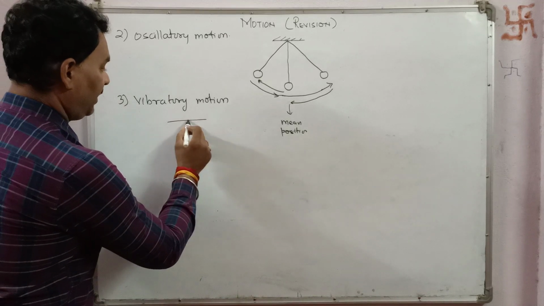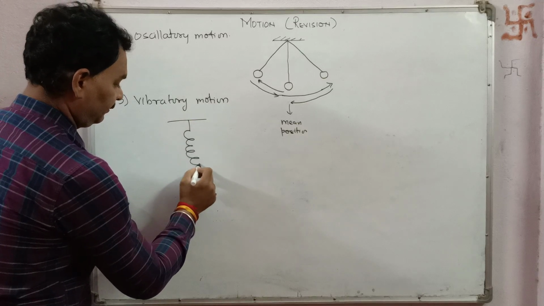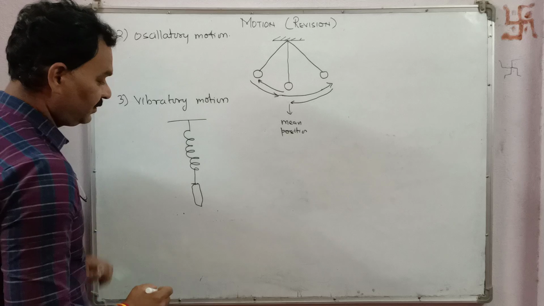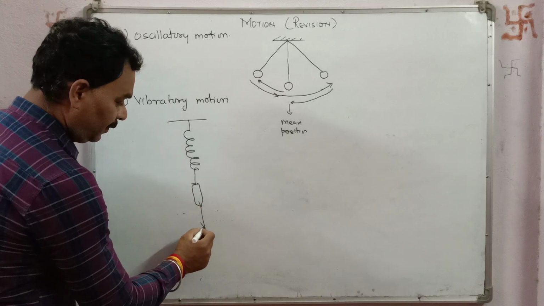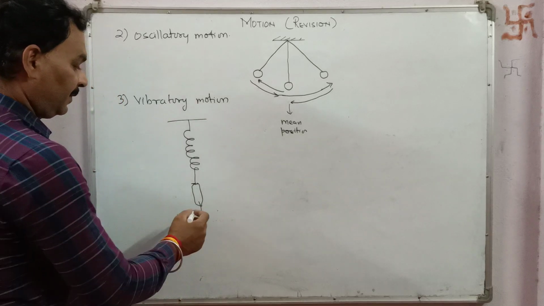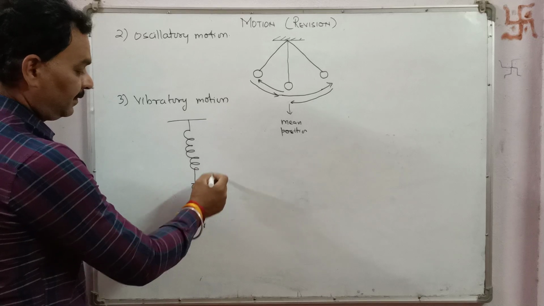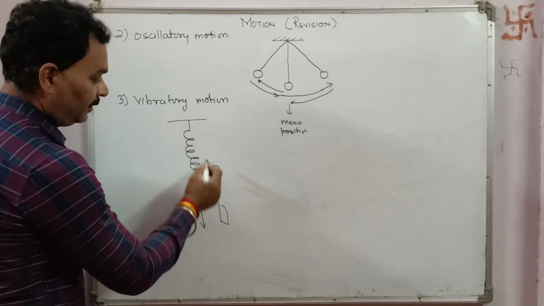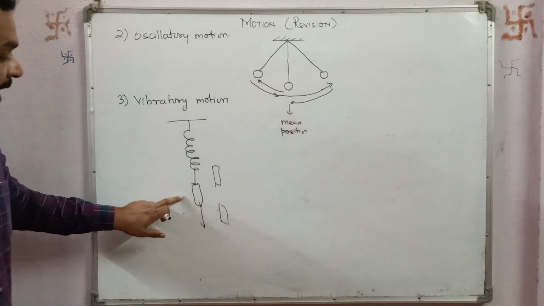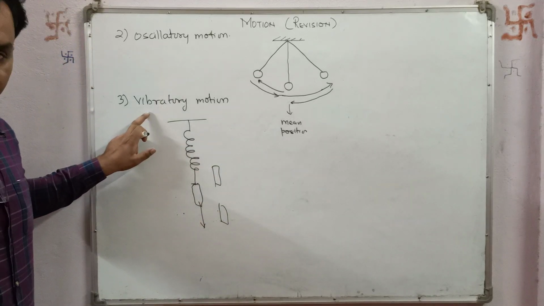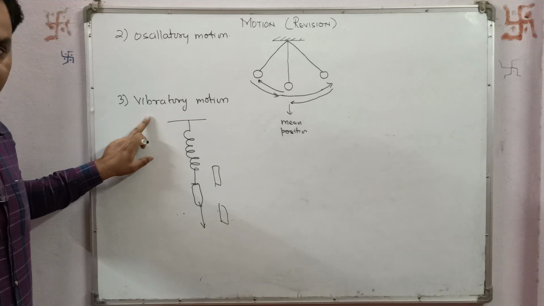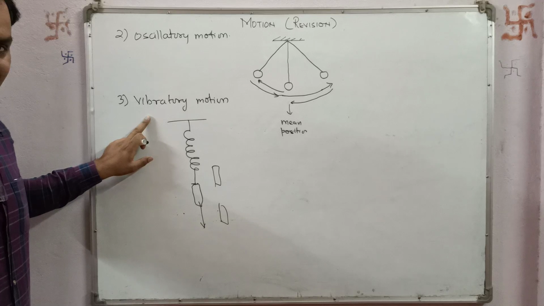Say, if I am having a spring and a load is attached to it, if I pull this load downward and then release, then this load will rise up and down. So the load will execute vibratory motion. An activity on this is also included in this video. You people will see it.